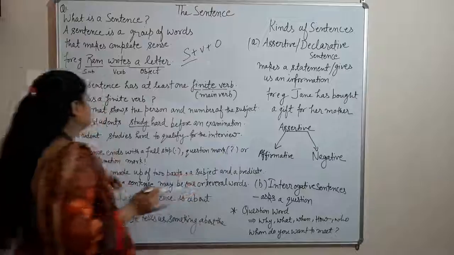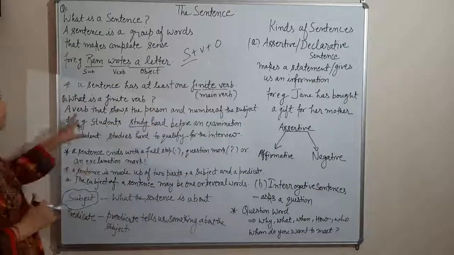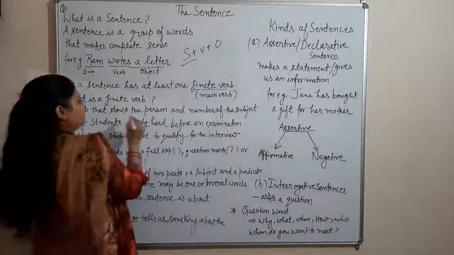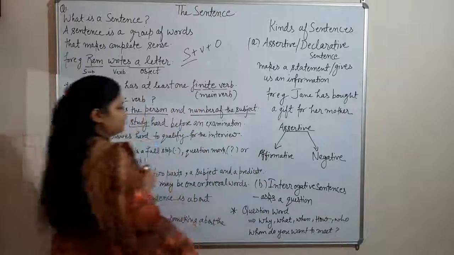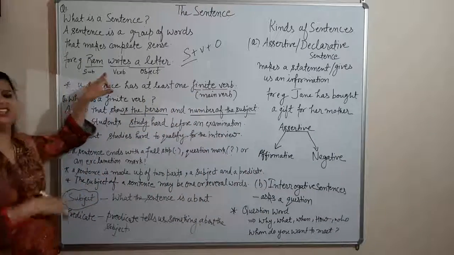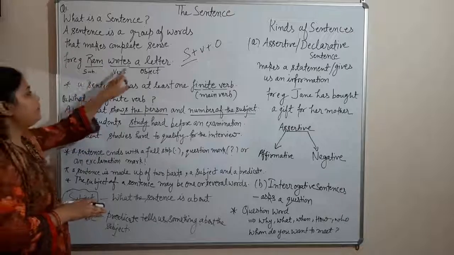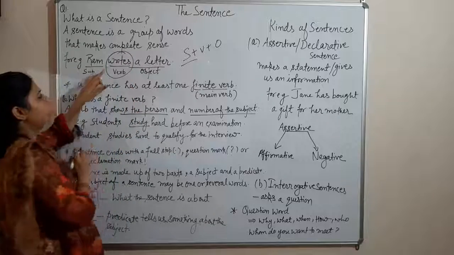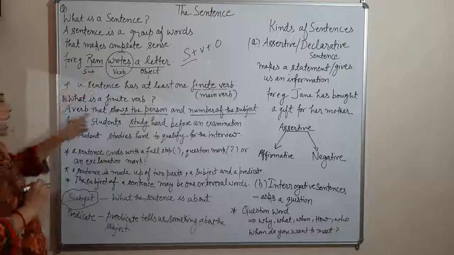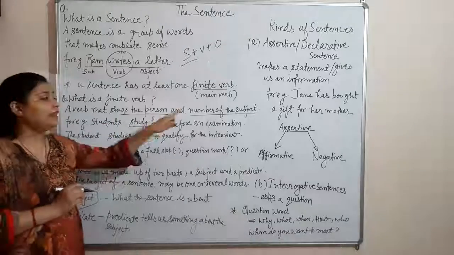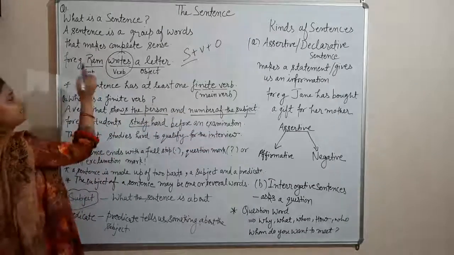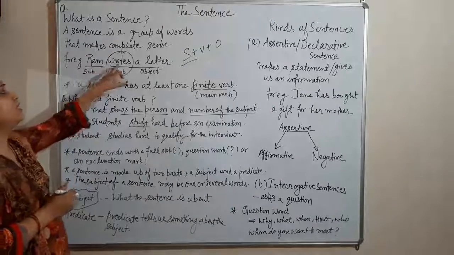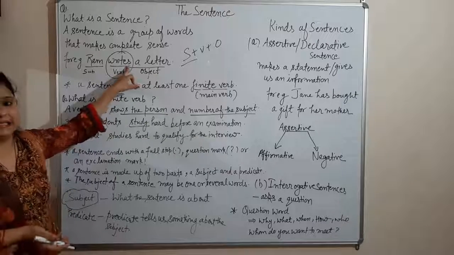Now let's know the definition of a finite verb. A verb that shows the person and the number of the subject. These lines are very important: the person and the number of the subject. Again I am taking the example of this sentence only. Ram writes a letter. You can see this writes. Writes is the finite verb here and Ram is the subject. I said a verb that shows the person and the number of the subject. Here the subject Ram is singular. How will we come to know? We will come to know this through the verb writes.